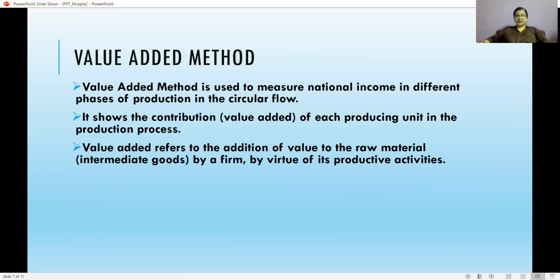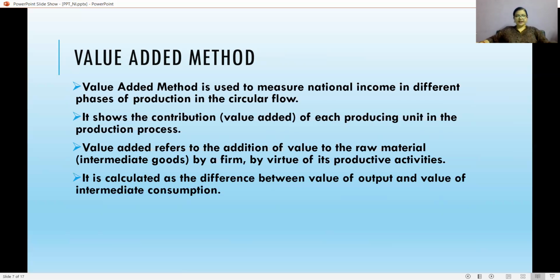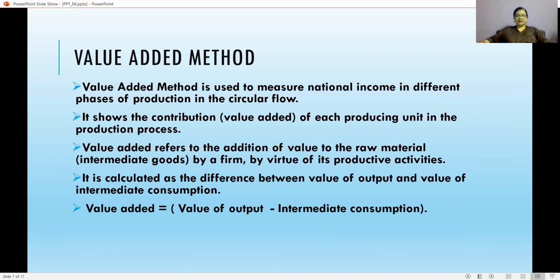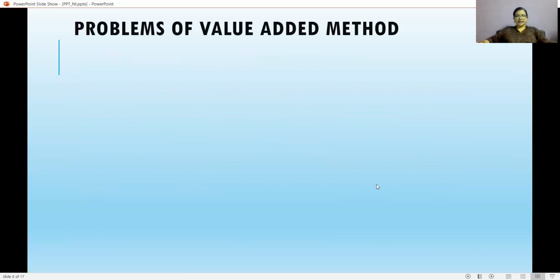Raw material means I'm considering here intermediate goods by a farm by virtue of its productive activities. It is calculated as the difference between value of output and value of intermediate consumption. So the formula of the value added method is value of output minus intermediate consumption.